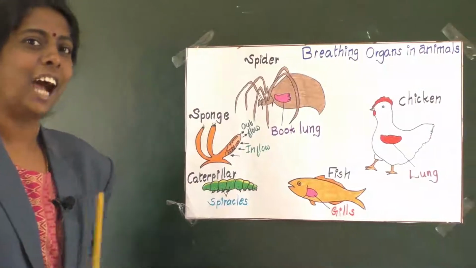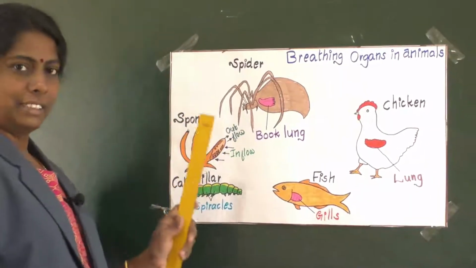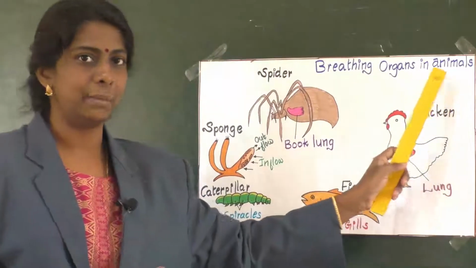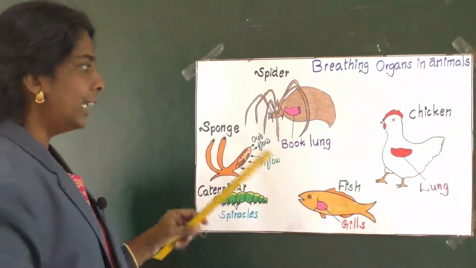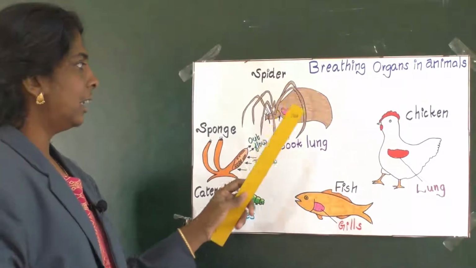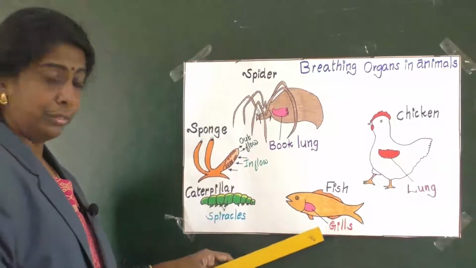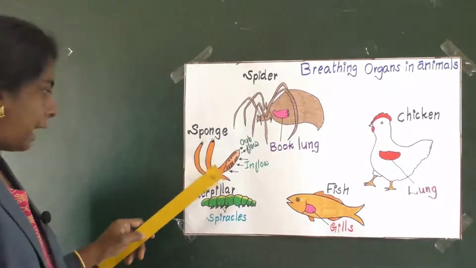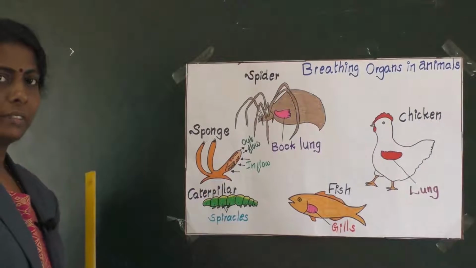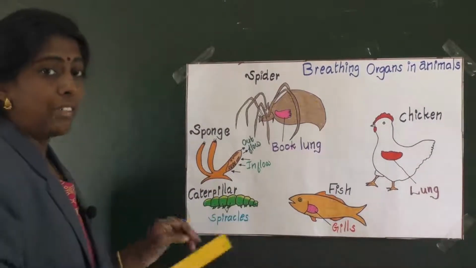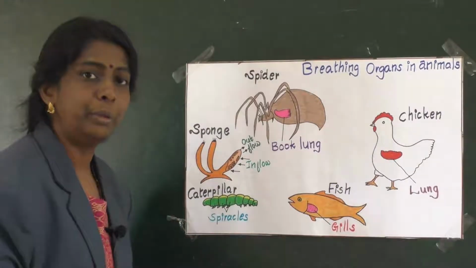Yes, children. Now you can have a look at the picture. That is breathing organs in animals. Here you can see different animals like chicken, spider, fish, sponge. Sponge is an aquatic plant. Caterpillar. Okay. So here different animals have different organs to breathe.